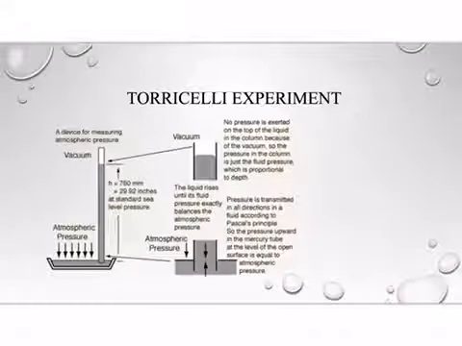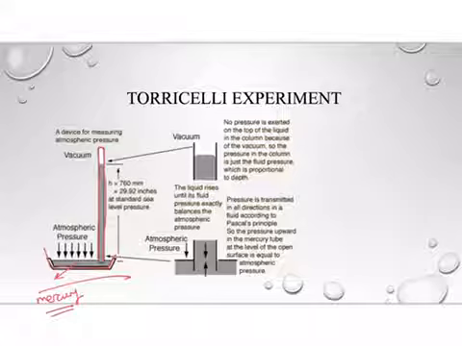Torricelli is the first scientist that proved the existence of atmospheric pressure. This figure shows the experiment that Torricelli did. There is a tube full of mercury. It is in a container full of mercury.